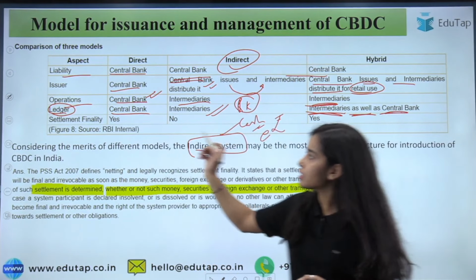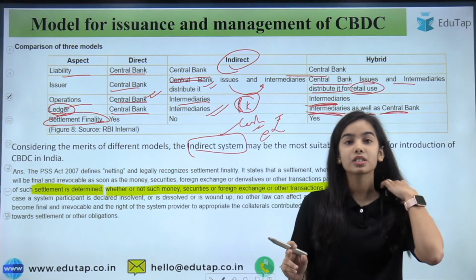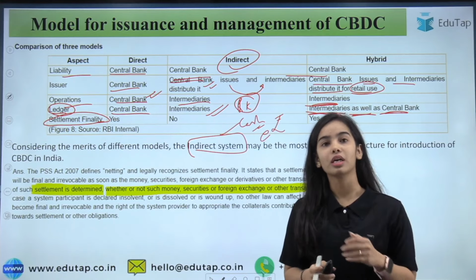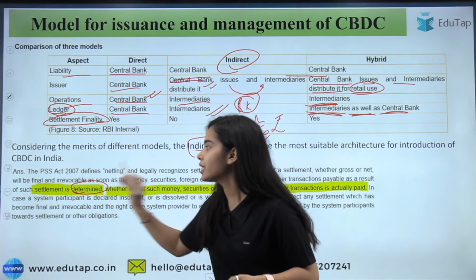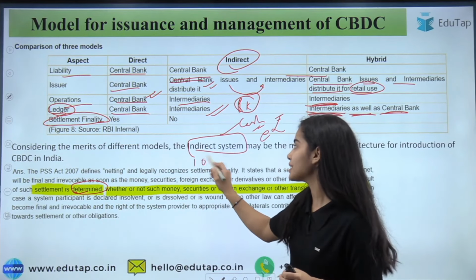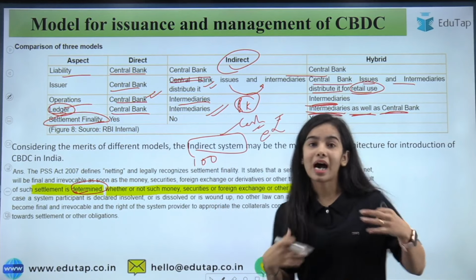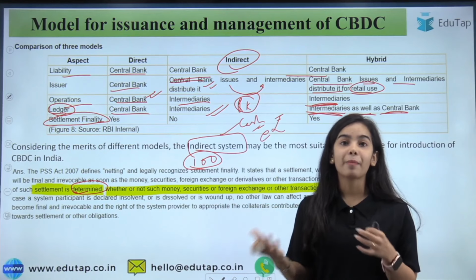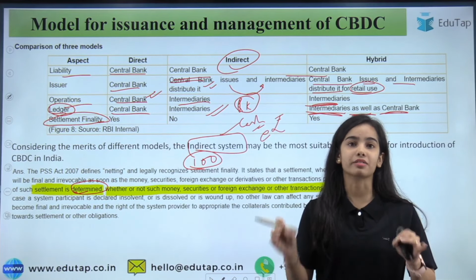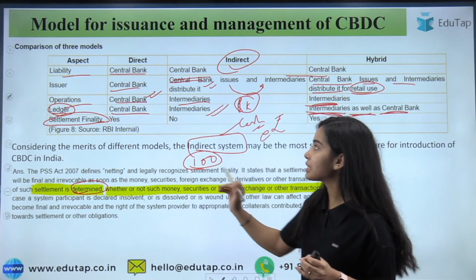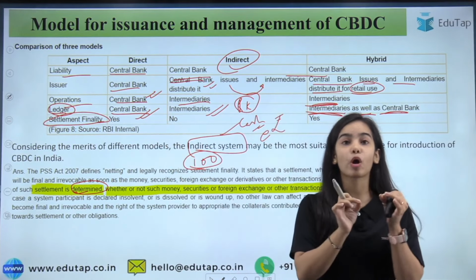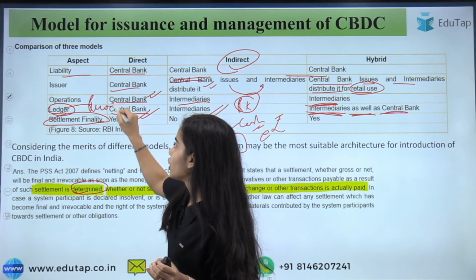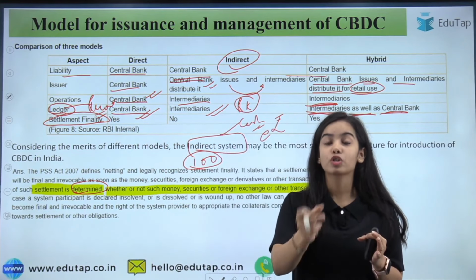So now you will be thinking about the settlement finality. Settlement finality is what? See, it is like I have promised you that I will pay you in the future. I have promised that, and it is determined that the settlement of this much amount, 100 rupees, has to be done. Now I have not paid you, I have just determined the payment. But now what has happened, I have become insolvent, I have no money with myself, not even 1 rupee. So settlement finality means that the central bank knows that this kind of promise has already happened. When the central bank has all the record, the central bank will say that you have to pay. So that is settlement finality.